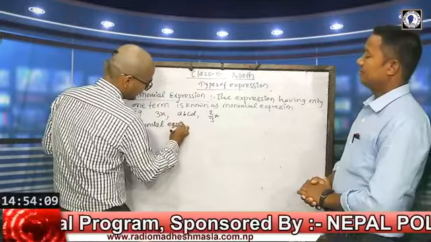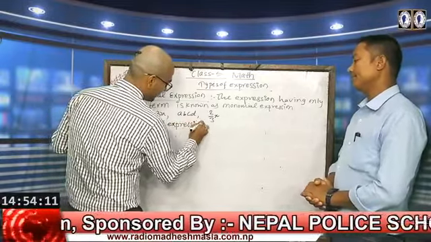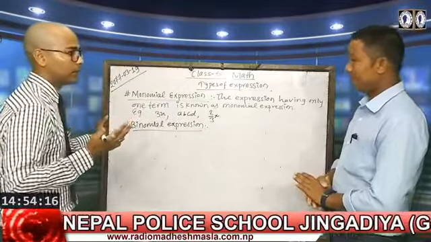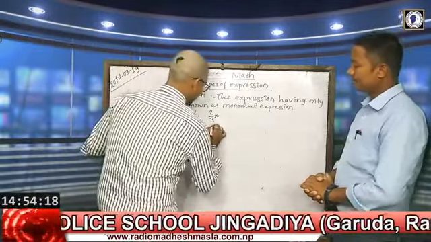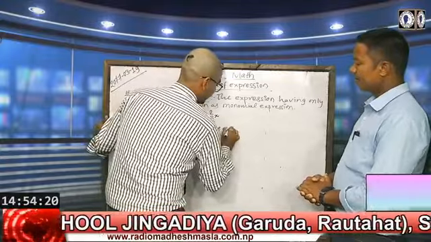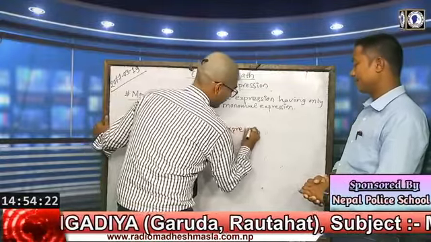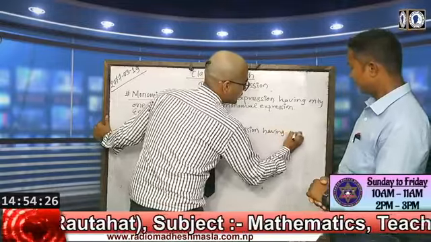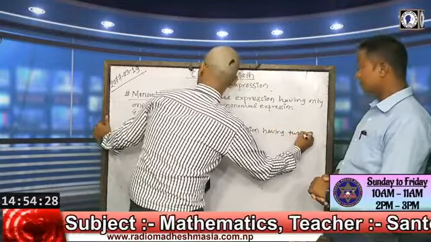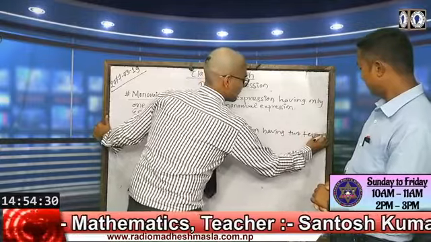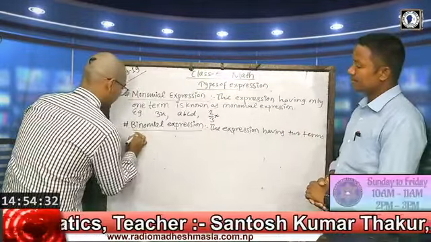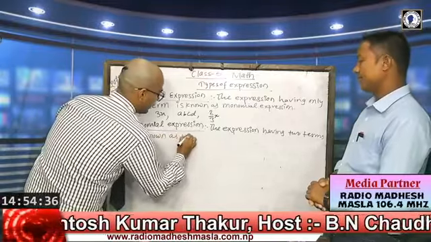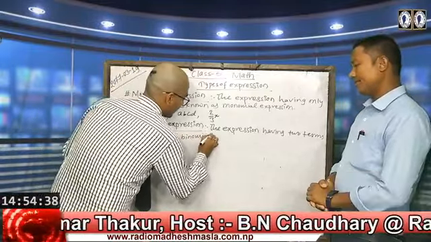Then the second one is the binomial expression. Bi means two, where the expression having two terms is known as a binomial expression.